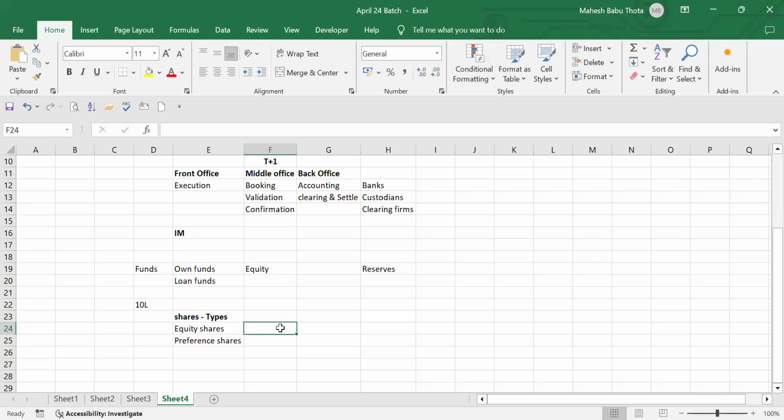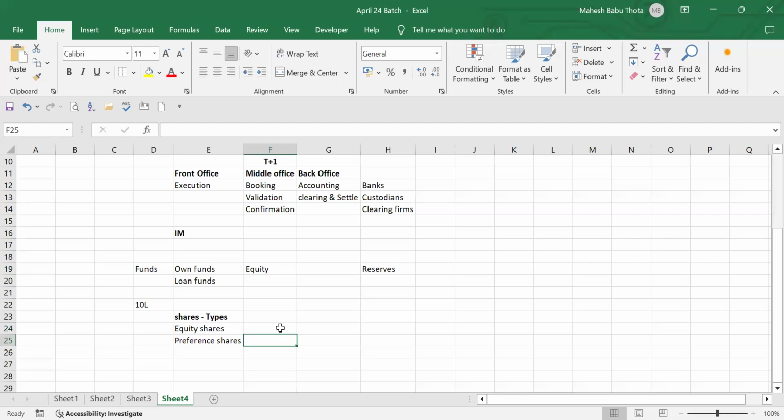It's for the very long-term nature. Equity shareholders will get back the capital from the company only at the time of liquidation of the company. Until the company goes for liquidation, there won't be any return of capital. Suppose if I'm purchasing one equity share of TCS, can I go and ask TCS, give me money back, I'll give you the share back? No. If you want, you can sell it in the market. The market is there, right? You can sell it in the market. But for equity shareholders, money won't be returned. That is the concept of equity shareholders.